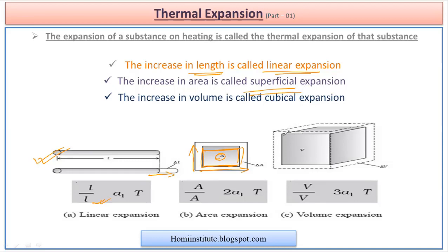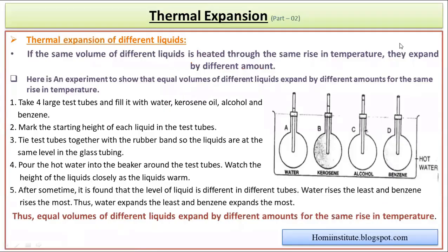And if it is a thick metallic body, then there is an expansion along its length, breadth, as well as height. So three-dimensional expansion takes place, and because of this the volume changes, which is known as cubical expansion. So this we had already studied in class 8.